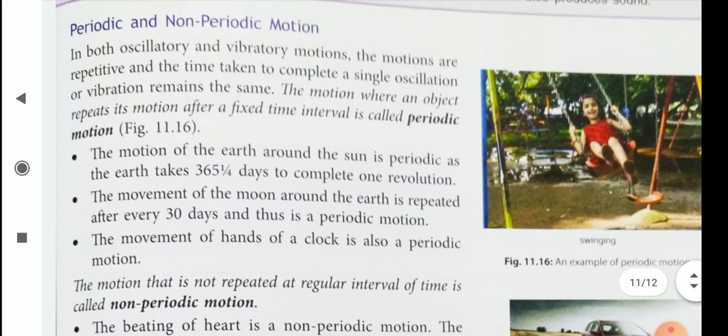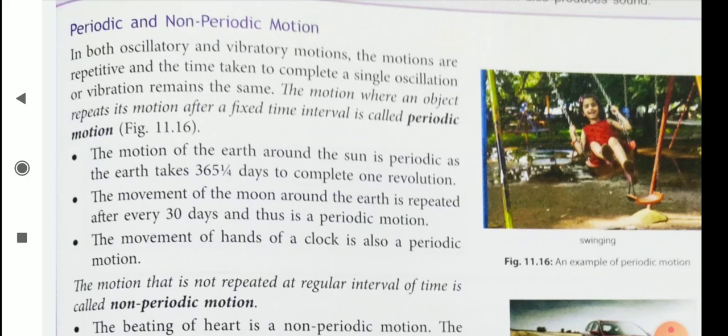Then periodic and non-periodic motion. In both oscillatory and vibratory motion, the motions are repetitive and the time taken to complete a single oscillation or vibration remains the same. The motion where an object repeats its motion after a fixed time interval is known as periodic motion.